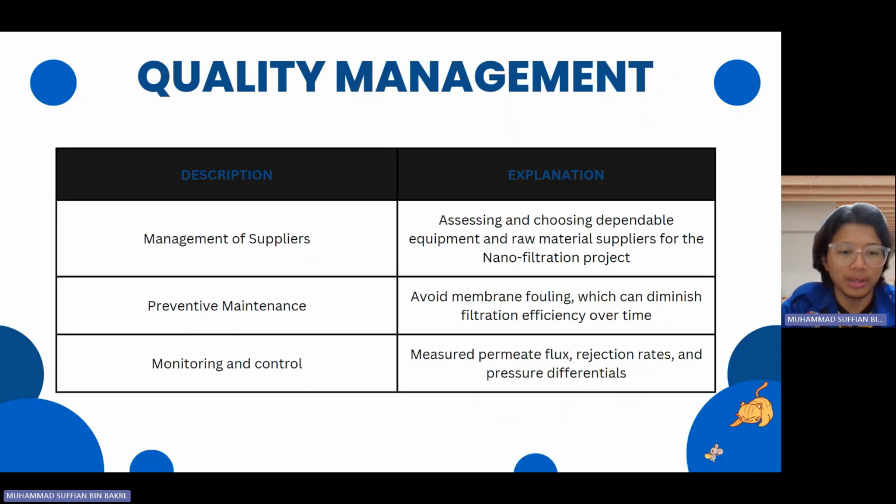And next, it will be the management of suppliers. We need to assess and choose dependable equipment and raw material suppliers for the nanofiltration projects. And next, it will be the preventive maintenance. We need to avoid membrane fouling, which can diminish filtration efficiency over time. And lastly, it will be monitoring and control, where we measure the permeate flux, reaction rates and pressure differential.